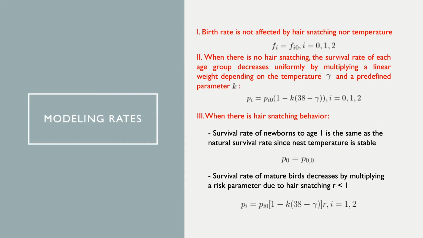And you can see that this linear factor should be smaller than 1 if the temperature is smaller than 38, which is the optimal temperature. And it would get close to 0 if the temperature becomes smaller. And we have the equation as following.